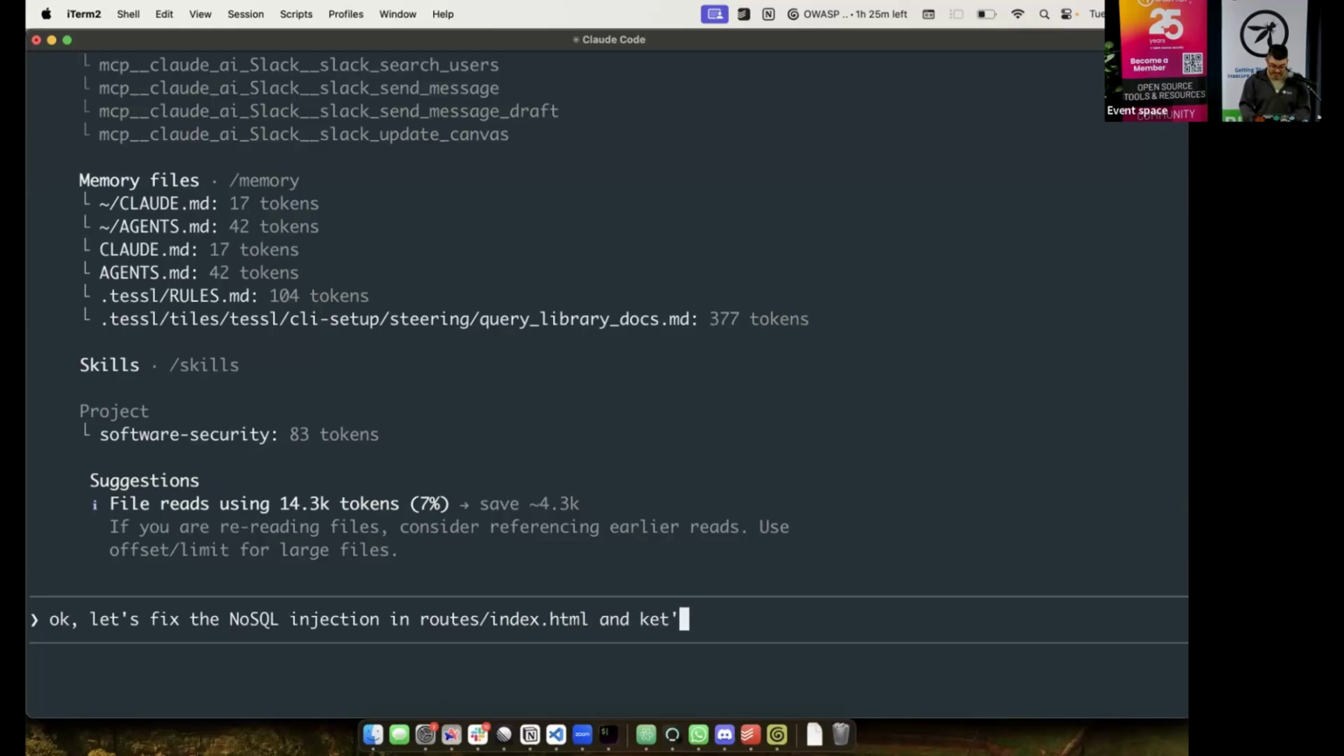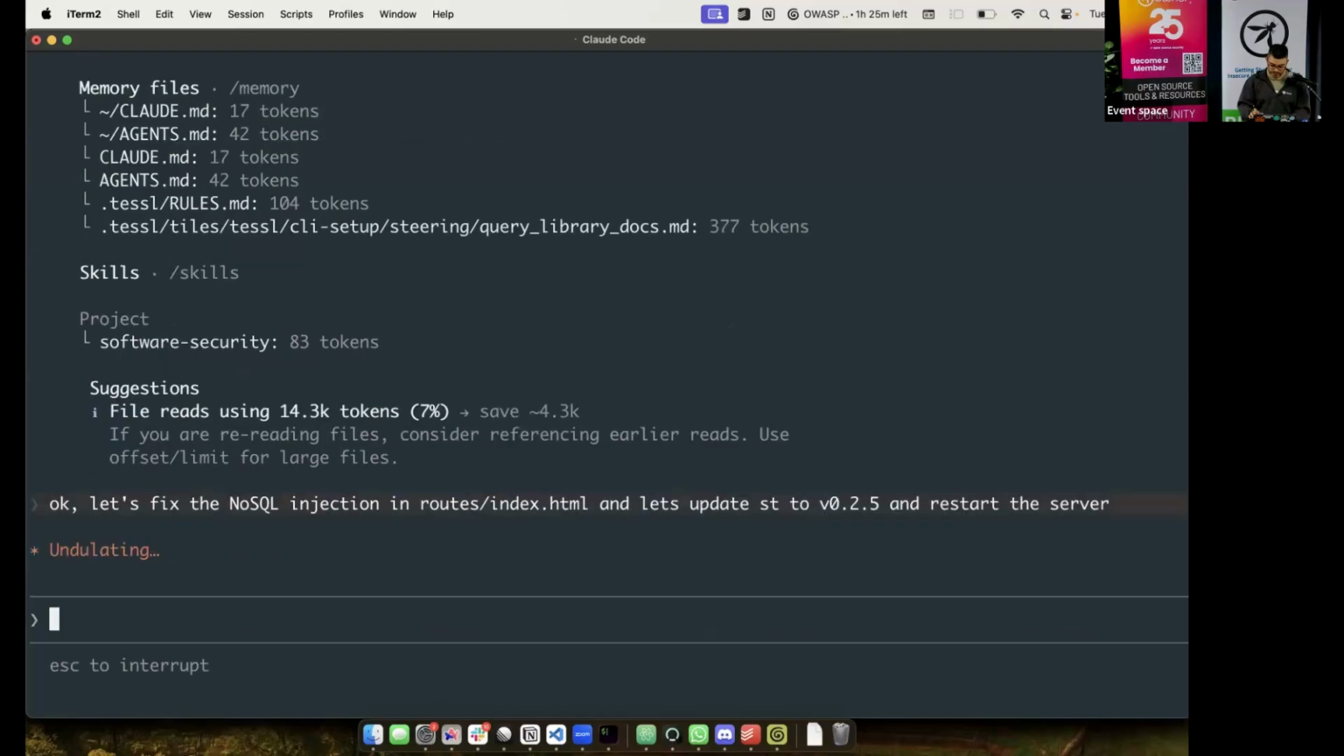roots/index.html, and let's update ST to version 0.2.5 and restart the server. I didn't say please. No, I'm done with Claude now.